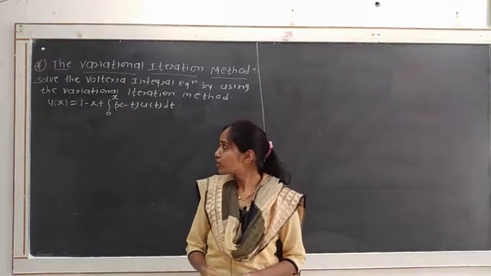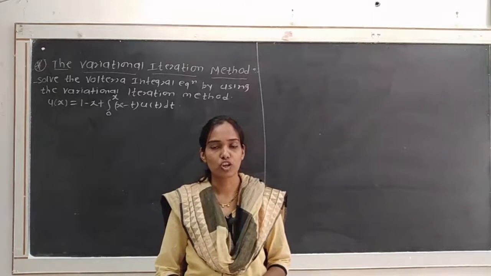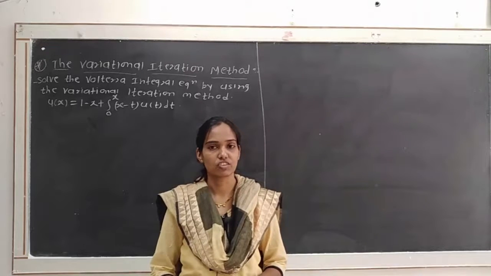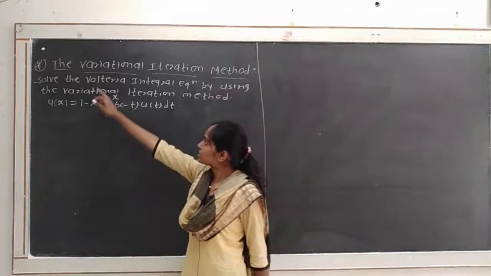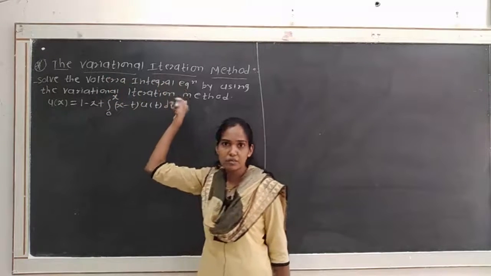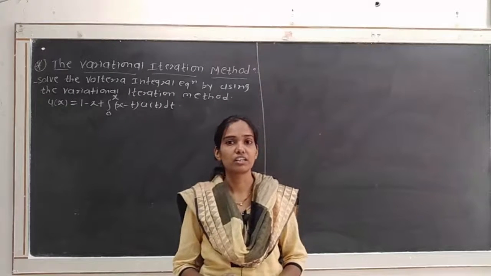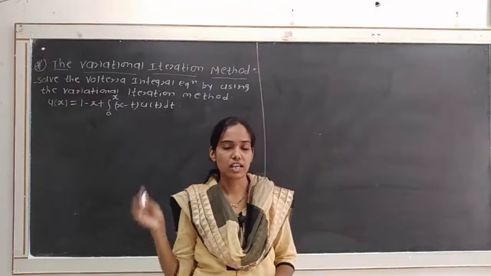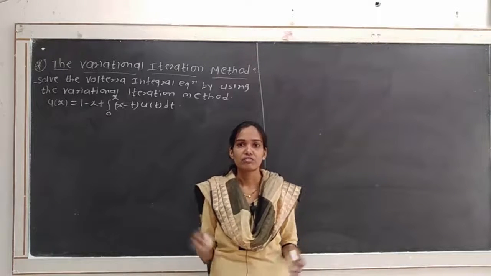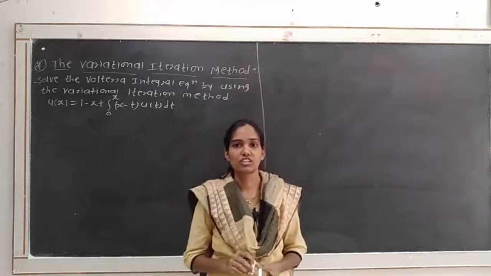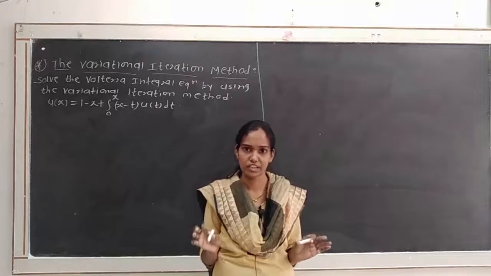So in today's lecture we have to discuss another method for finding the solution of non-homogeneous Volterra integral equation of second kind with separable kernel. The name of that method will be the variational iteration method. We know very well what the variational iteration method is. We discussed that method in the second chapter, that is in Fredholm integral equation, for finding the solution of Fredholm integral equation.